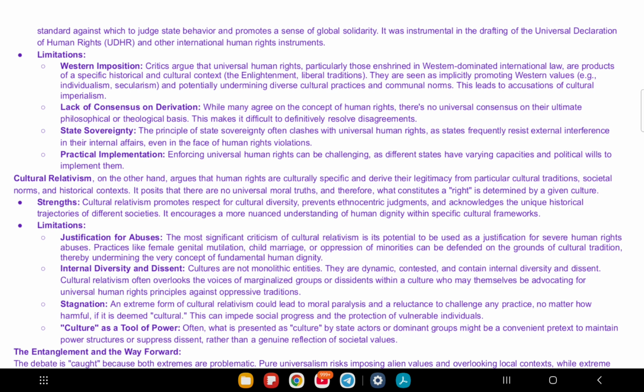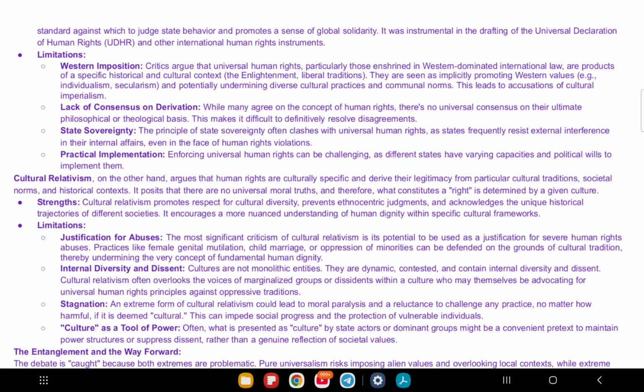Here is the strength. It gives a strong base to fight abuses like torture or slavery everywhere. The UN's Universal Declaration of Human Rights is based on this. Weakness: some say it's too Western, pushing ideas like individualism that don't fit all cultures. Plus, enforcing it is tough because countries don't like outside interference. For example, Western countries pushing for gay rights globally might clash with cultures that see it differently.